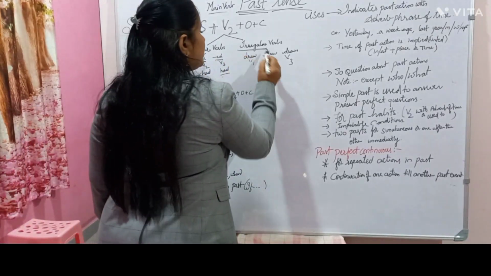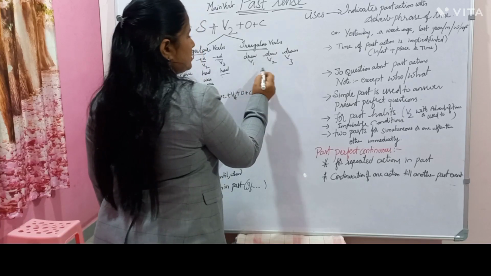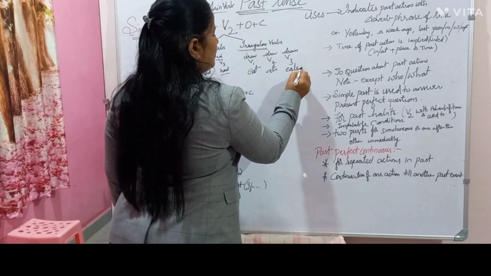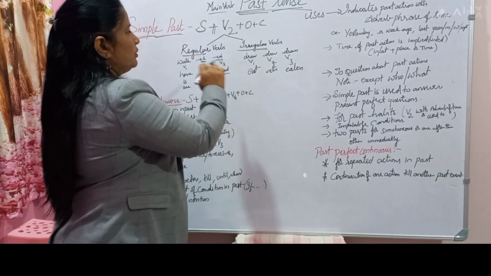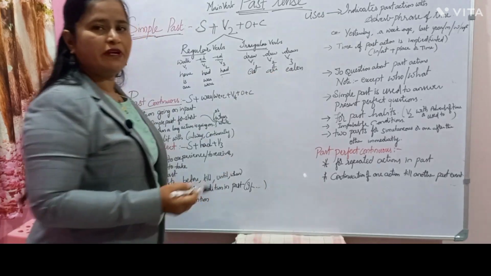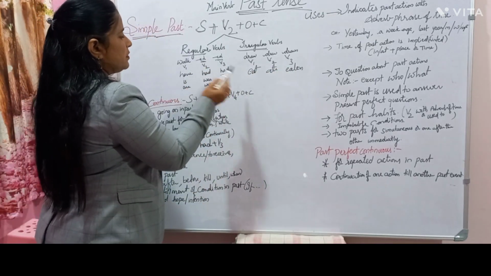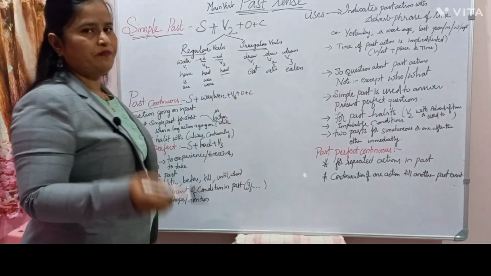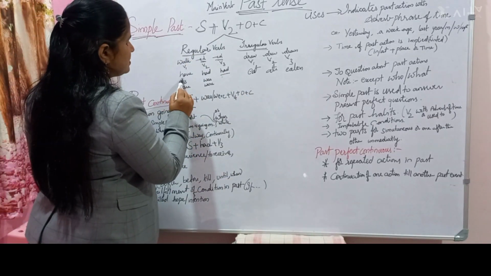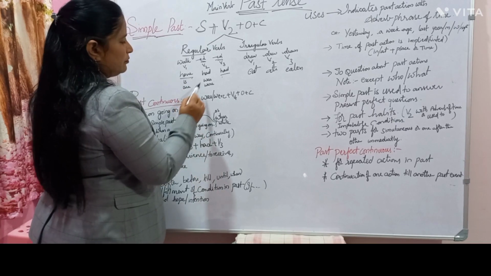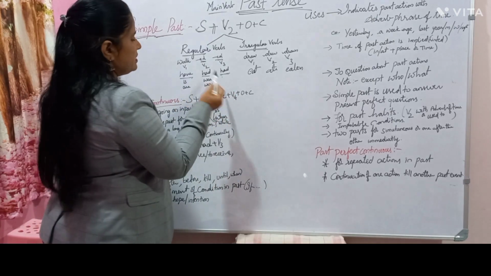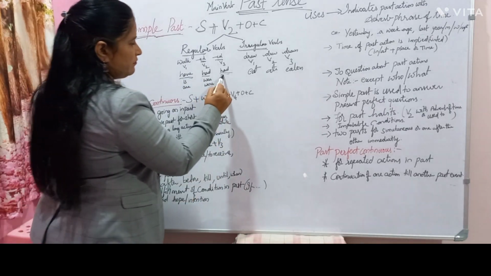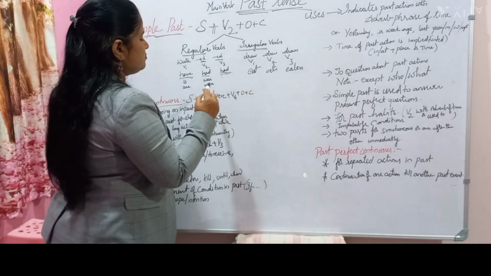What are the irregular verbs? Those which have 3 different conjugations, just like yesterday I gave you: eat, ate, eaten; draw, drew, drawn. These are irregular verbs with 3 different forms, and the regular verbs are those just added by ed or which remain the same in all 3. And why have I written have here? What is the past form of have? Had. And the V3 form of have? It is had, the perfect. This is V3, which we use in the perfect.